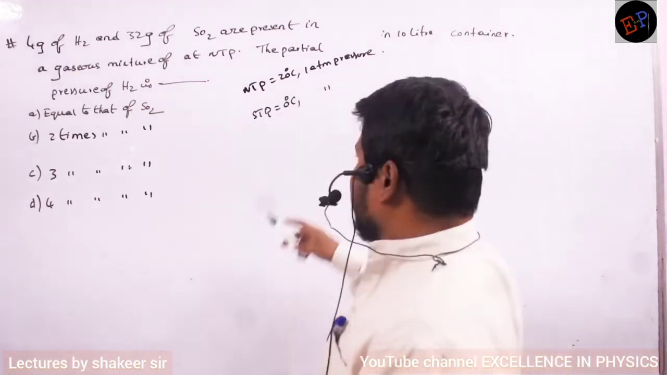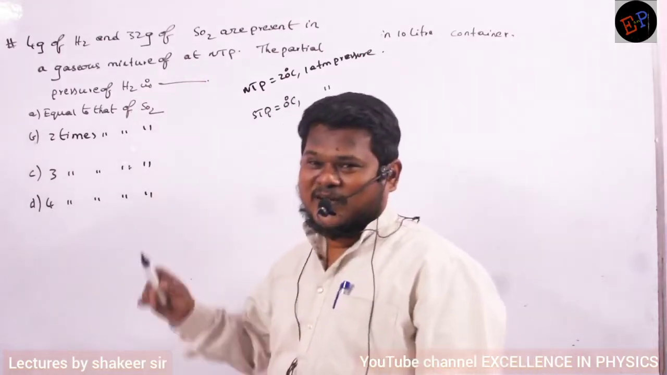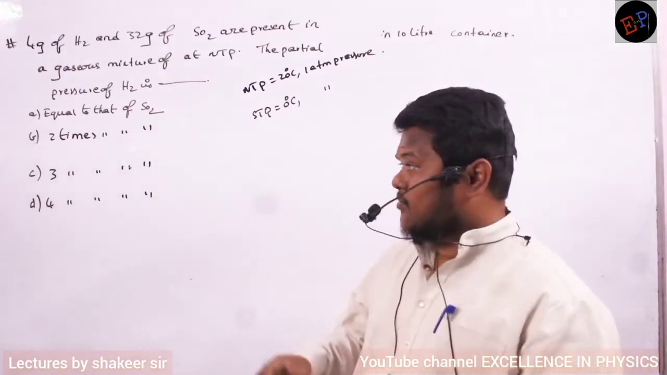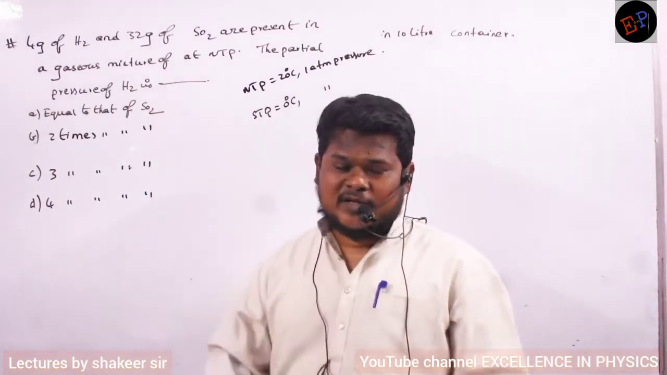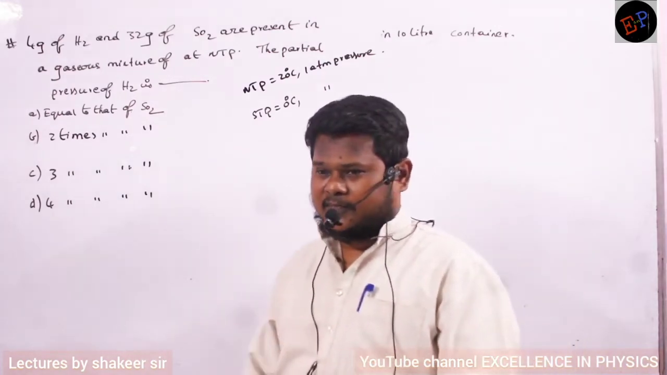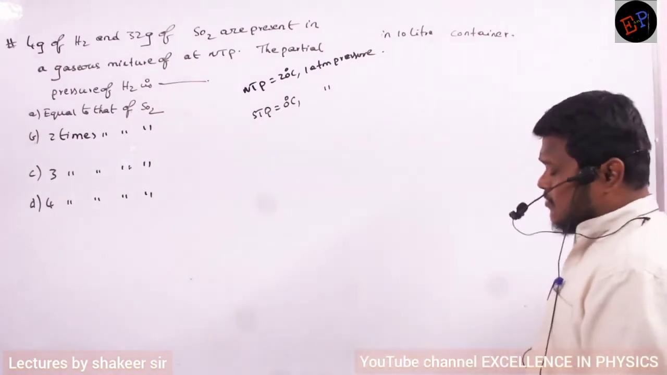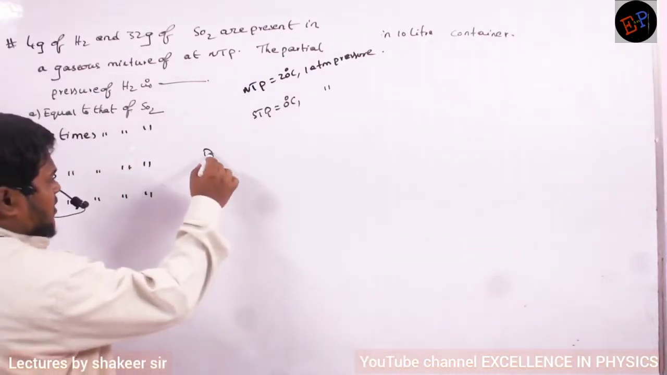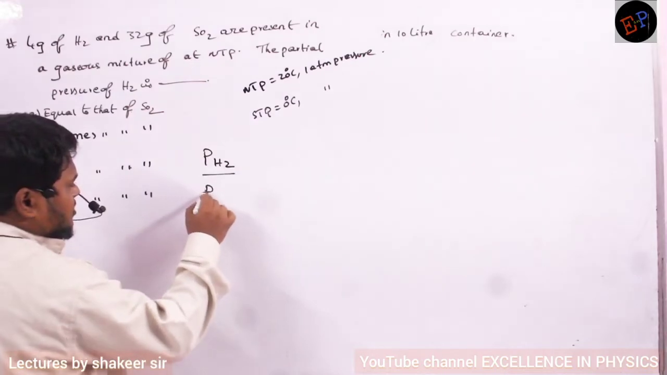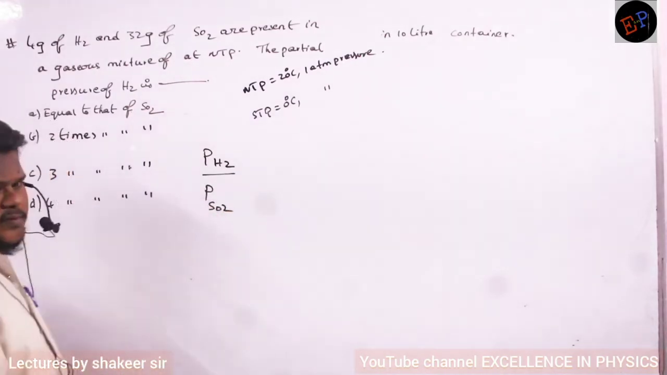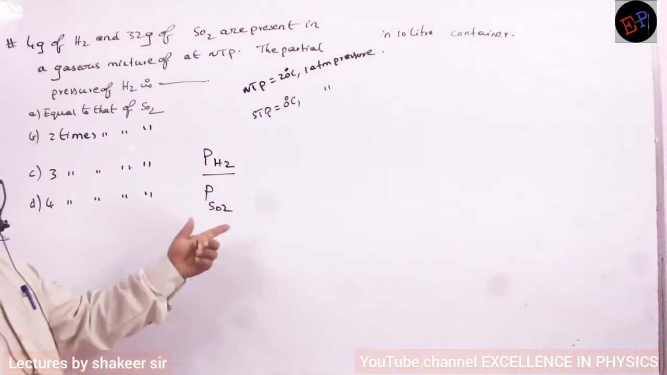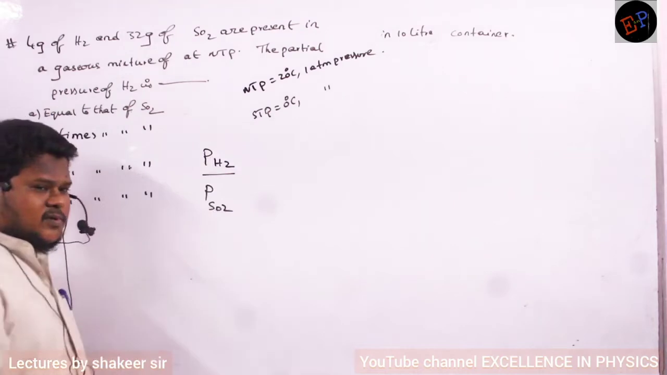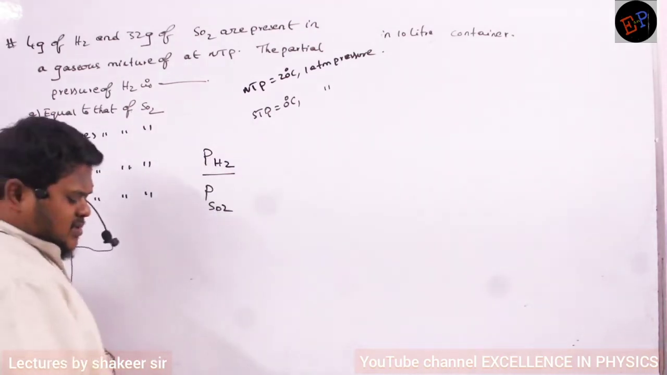Then the question is, what is the partial pressure of hydrogen when compared to the partial pressure of sulfur dioxide? So when compared to the pressure of SO2, hydrogen is giving how much pressure? I want to calculate the comparison. What he is asking is actually pressure of H2 divided by pressure of SO2. If I know this ratio, then I can say what is the partial pressure when compared to SO2. So can you say how I can do this calculation?